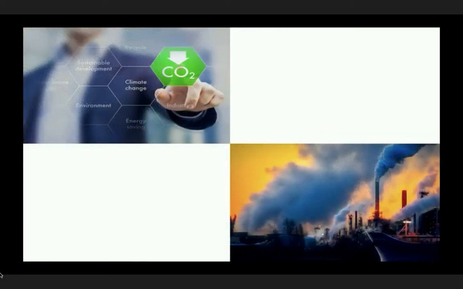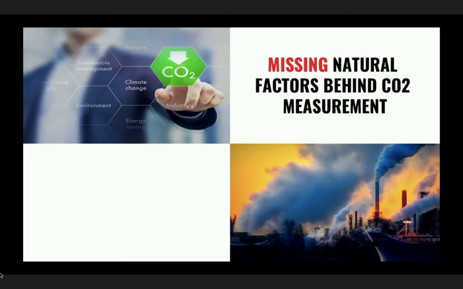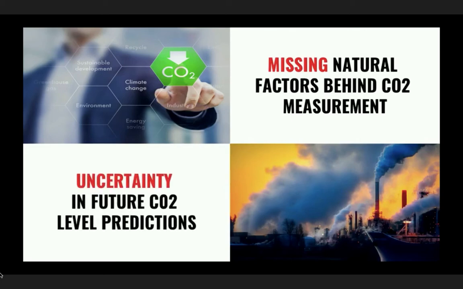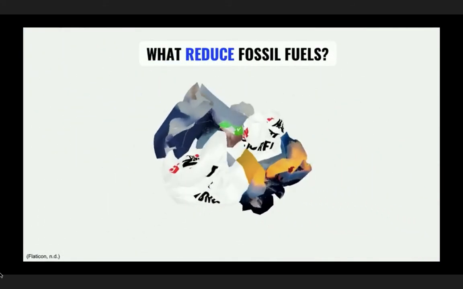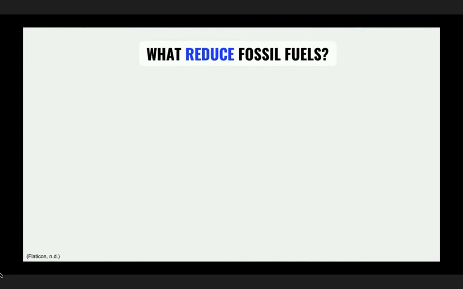The Keeling curve also has a limitation. CO2 relies on other natural factors, so it's demanding to know the actual cause. There's uncertainty in the future CO2 level prediction. However, this can change depending on how we act from now on.